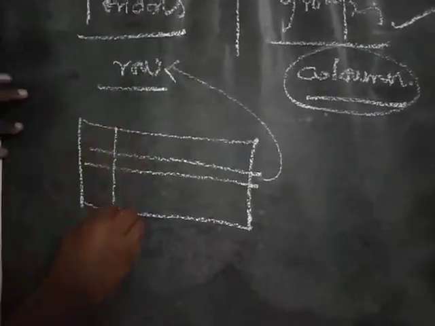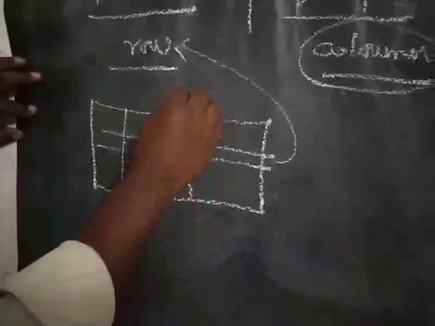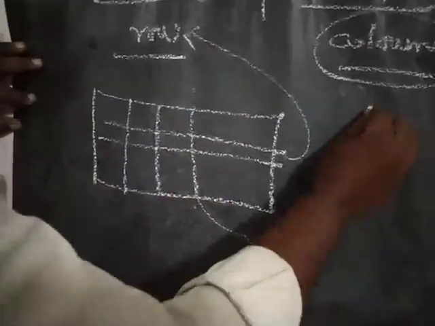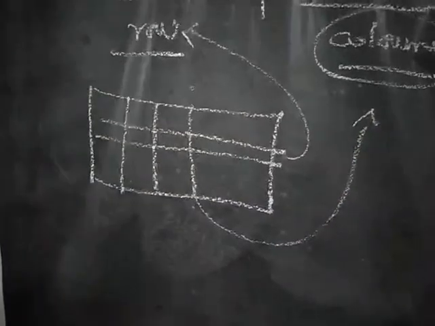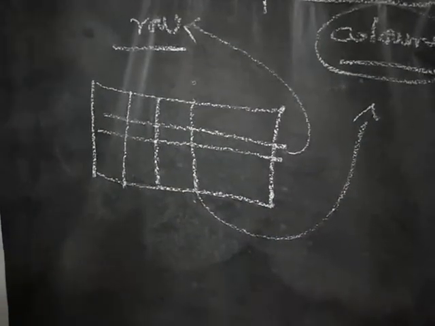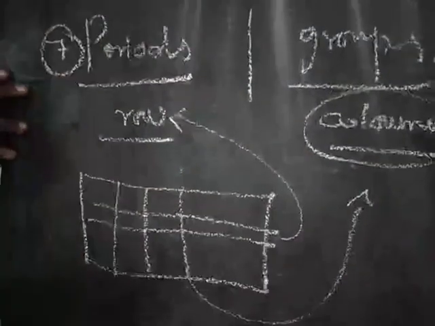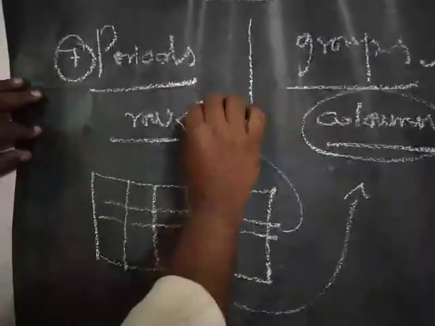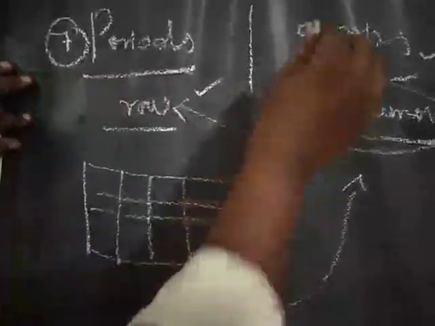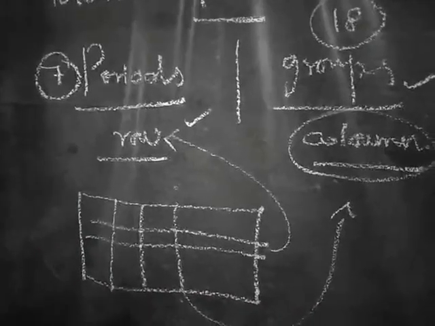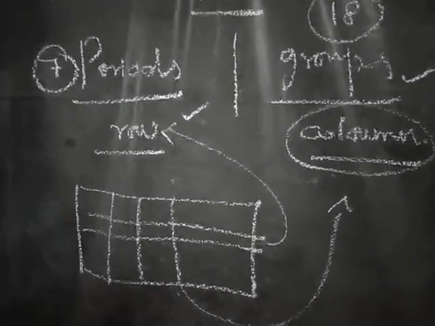The vertical lines, from top to bottom, are called groups or columns. There are 7 periods given, that means 7 rows. In the same way, 18 groups are given, that means 18 columns in the modern periodic table.